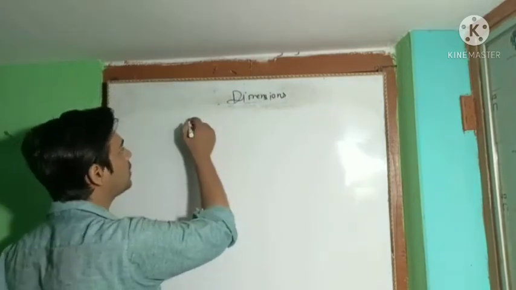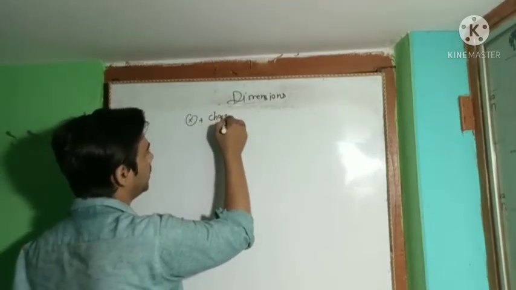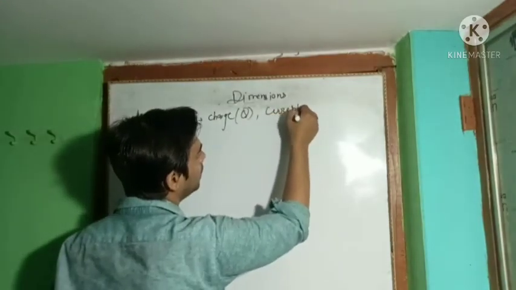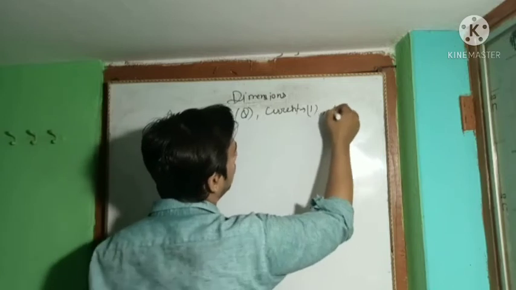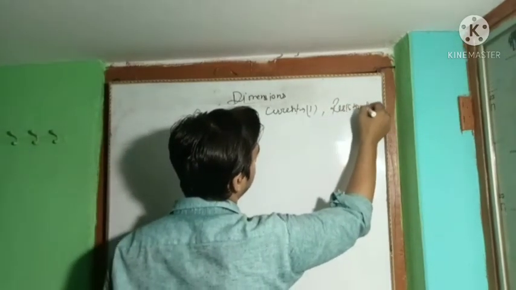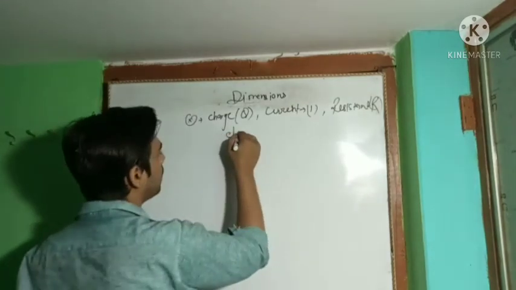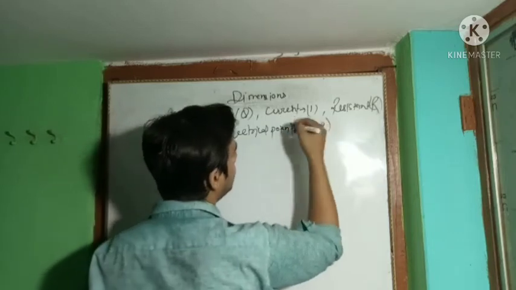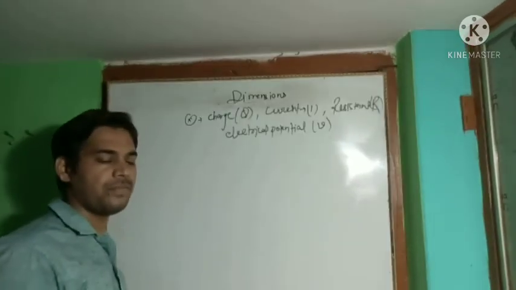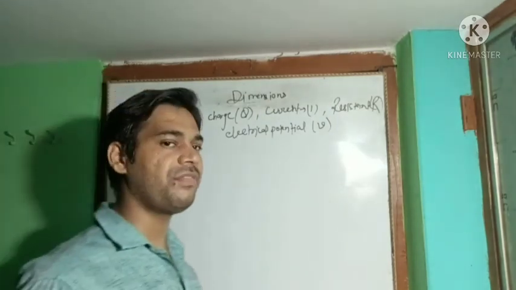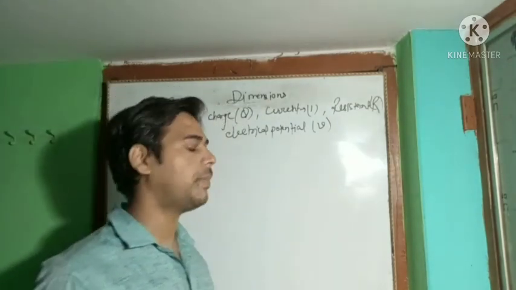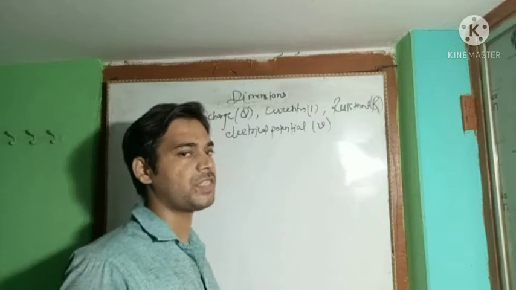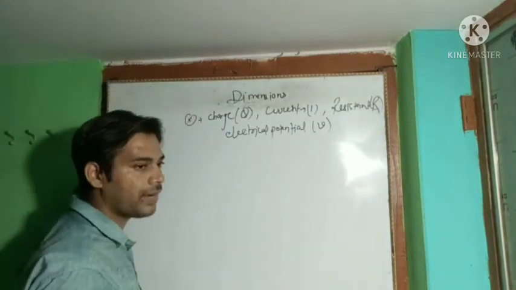Okay, first understand charge, which is represented as Q. Current is represented as I. Resistance is represented as R. Electrical potential is represented as V. We have many physical quantities according to the 12th syllabus, but if you know three or four of them, you will be able to find the dimensions of some other physical quantities. So first, find the dimension of the charge.